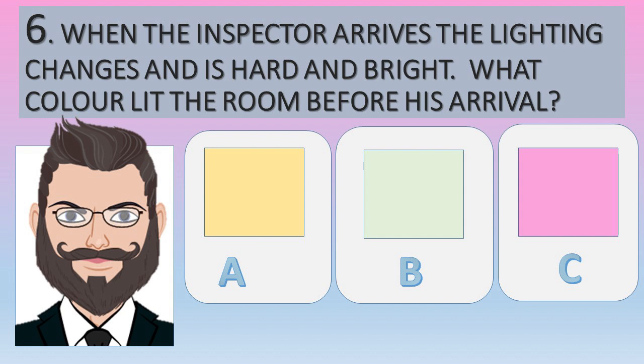Question number 6. When the inspector arrives, the lighting changes and is hard and bright. What colour lit the room before his arrival? Is it A, yellow? Is it B, green? Or is it C, pink?